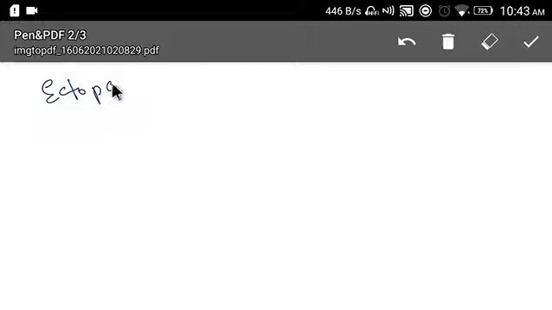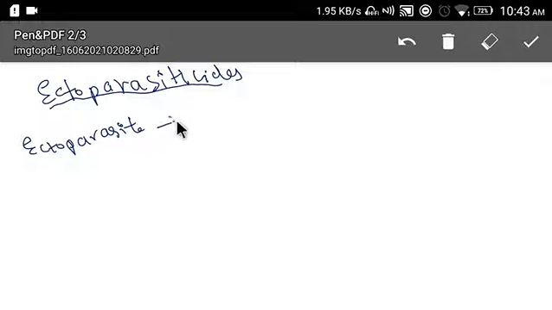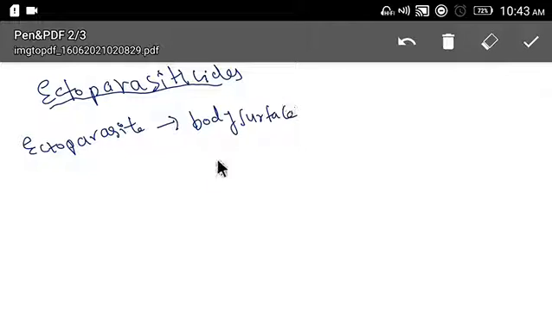Let us discuss ectoparasiticides. Before understanding this term, we should understand what an ectoparasite is. An ectoparasite is a parasite that infects the body surface. Body surface means scalp, hair, skin. These are the areas where we can find infection by an ectoparasite.